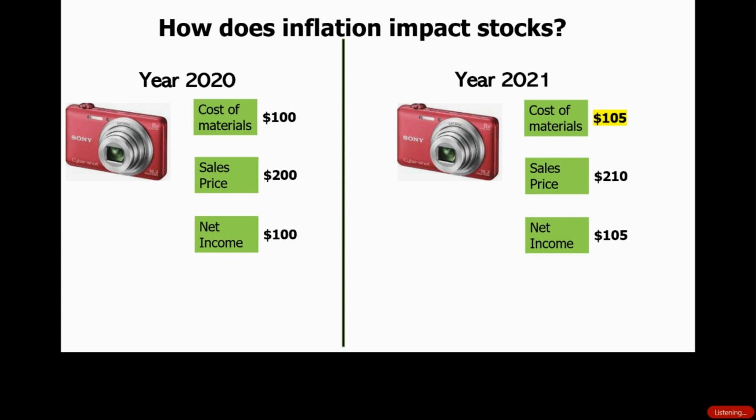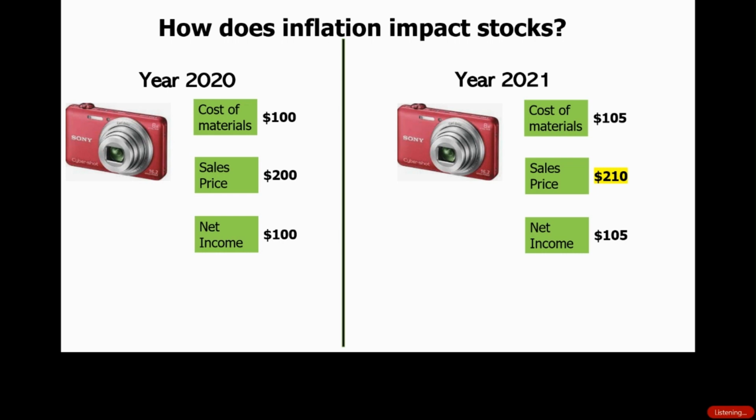But because of that increase in the cost, they are now able to go ahead and sell their product at a higher price because there is more money in the system and people can afford that, and they translate that cost of those materials over to the customers instead of themselves, and so their sales price is now $210 as opposed to $200, which is also a 5% increase.